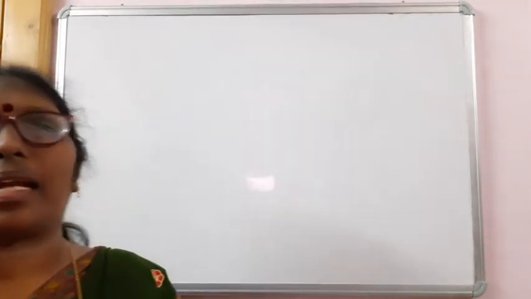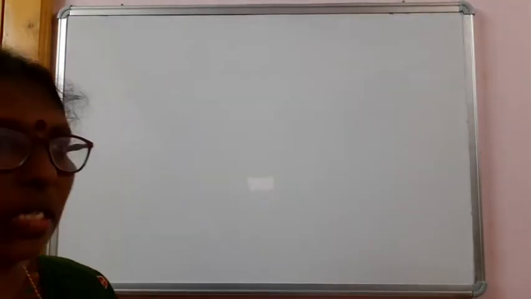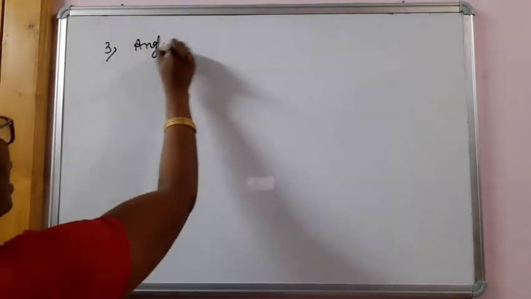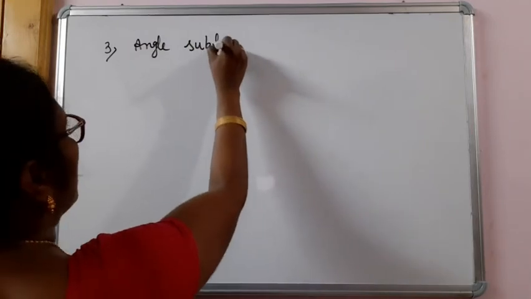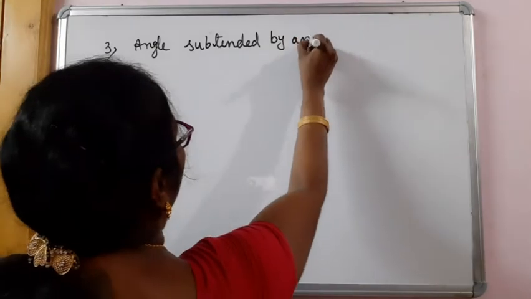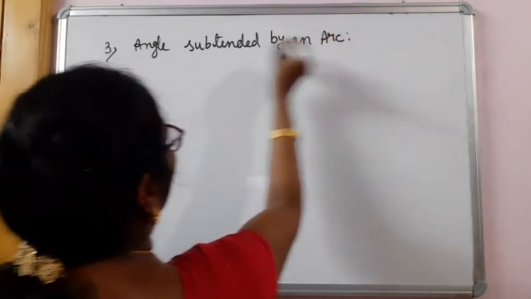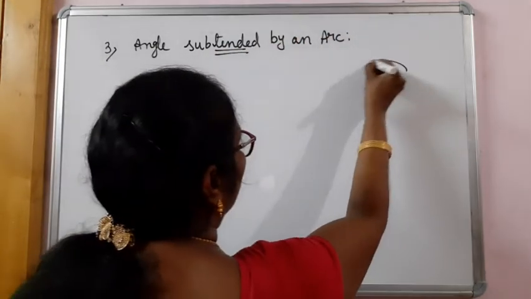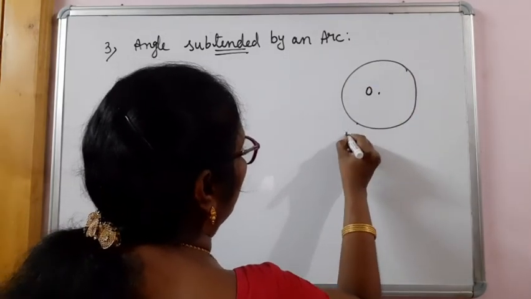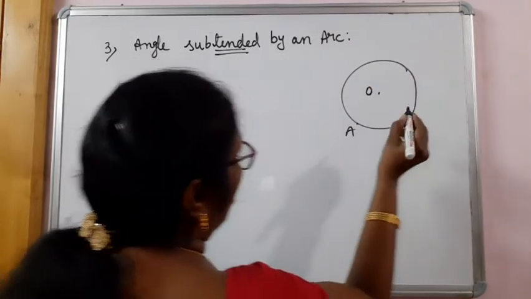And some more things also you are going to learn now. What is the angle subtended by an arc, angle subtended by chord? Let us learn. Angle subtended by an arc. Circle with center O, AB is the arc.